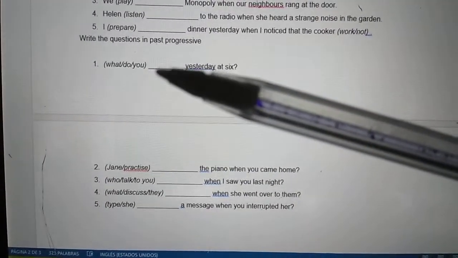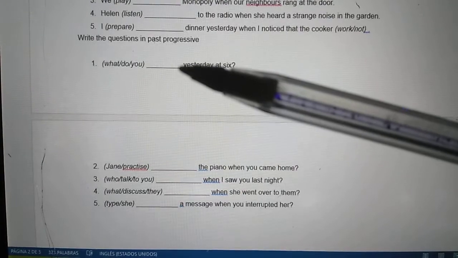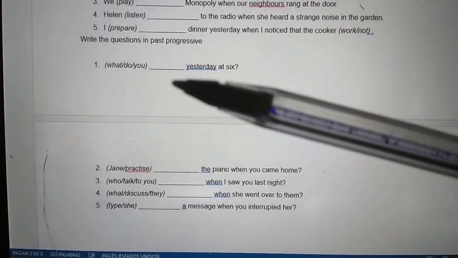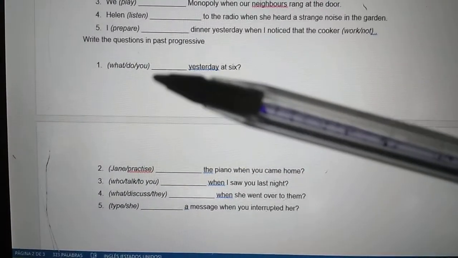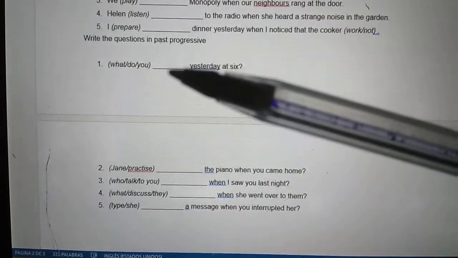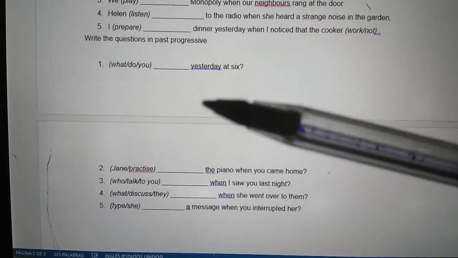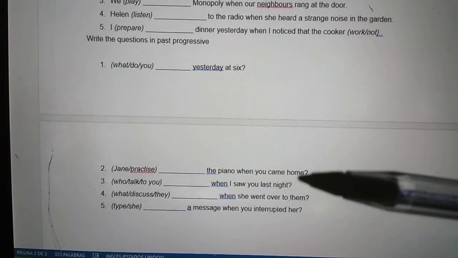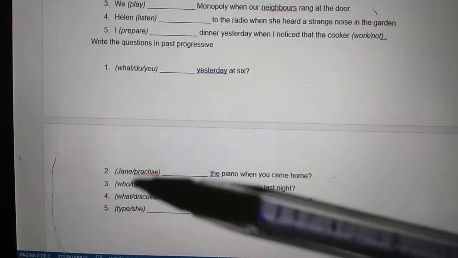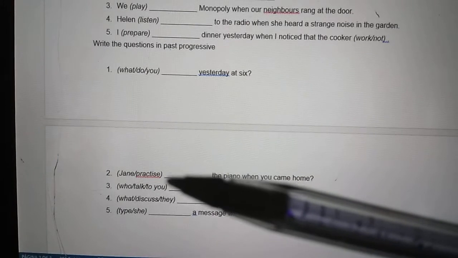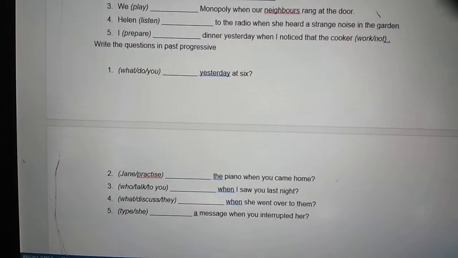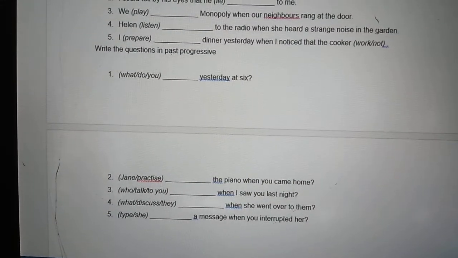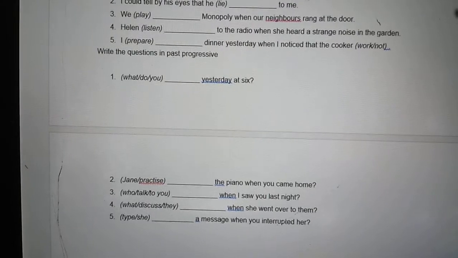Okay, it's the same. Just follow the structure that I teach you. Okay, and that's it. For example, here, what were you doing yesterday at 6? And that's it. Okay, here, the piano when you came home. Was game practicing? Okay, the piano when you came home, and that's it.